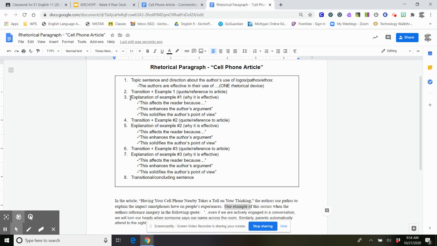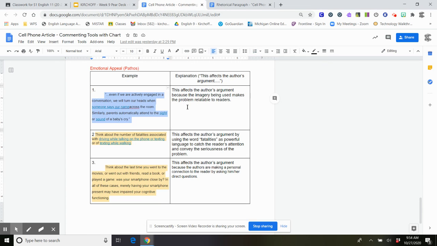So now I'm going to look at sentence 3. This is where I need to explain example 1 and tell the readers why it's effective, right? Why is the author's use of pathos effective here? How does it play into the overall argument of the article? So I'm going to go back to my chart, and I wrote this out here already, right? This affects the author's argument because the imagery being used makes the problem relatable to readers.